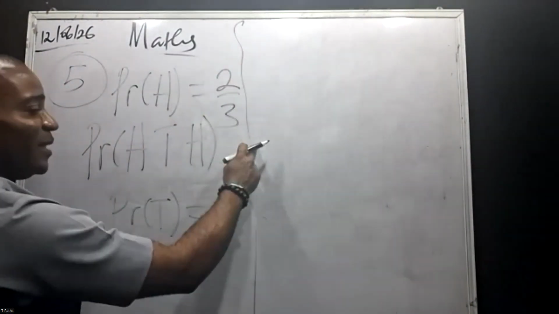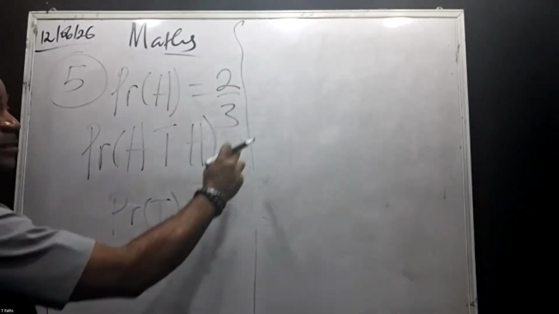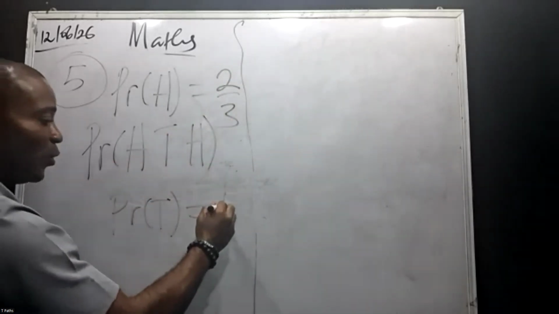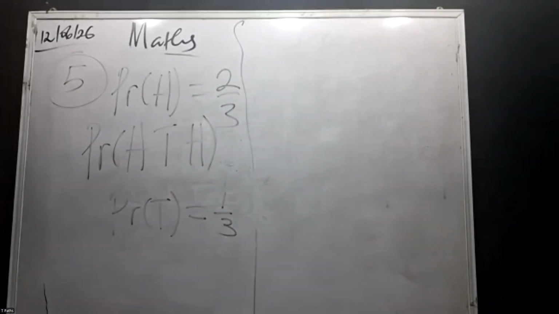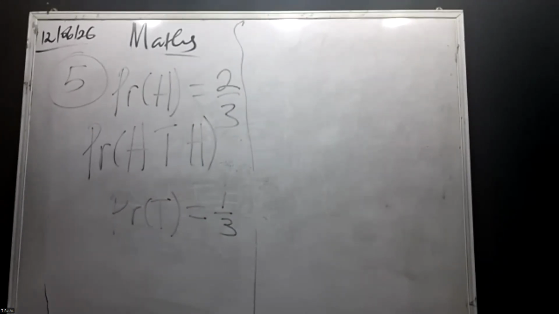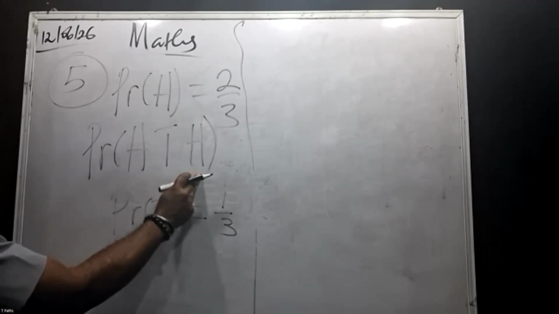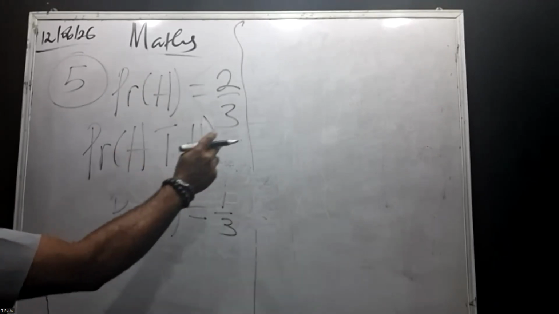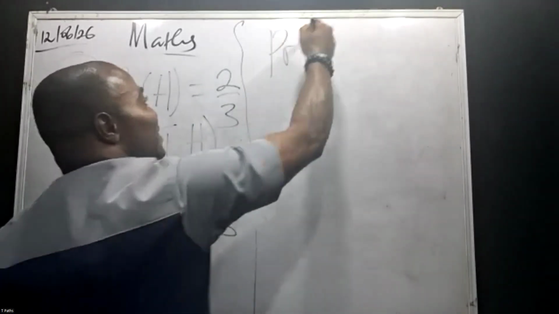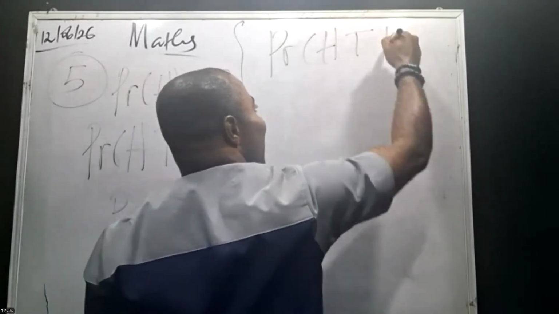If head is 2, then the tail will be 3 minus 2, which is 1/3. Now the question we ask is that it is tossed 3 times. Find the probability that head, tail, and head shows up.